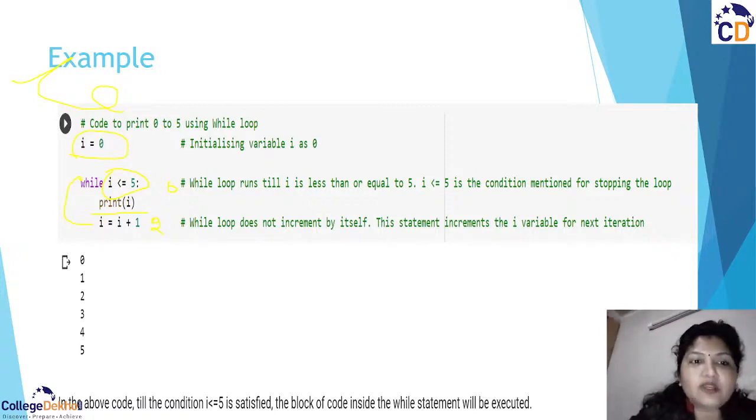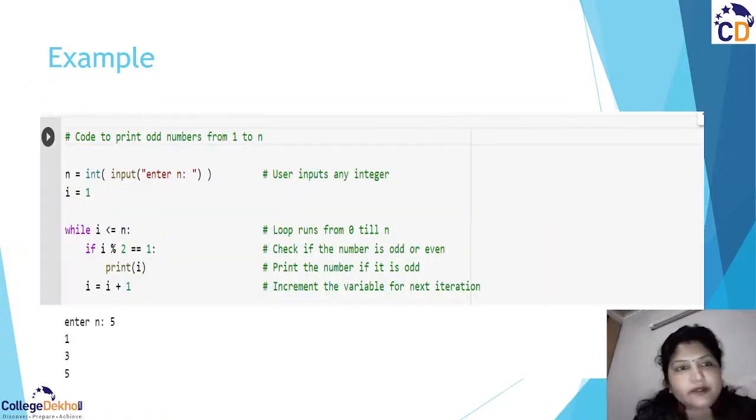And if you want to increase the units, like I have taken I is equal to I plus 1, you may take I equal to I plus 2, or I equal to I plus 3. So it's up to you how many steps you need to increment. By default, it would be taken as 1 only, unless you mention otherwise.